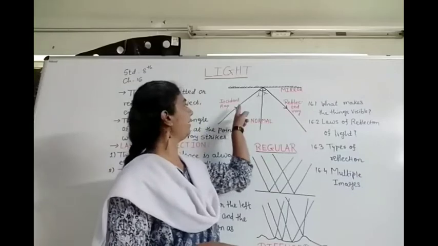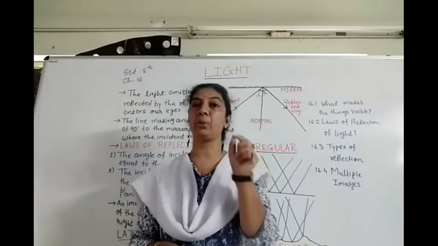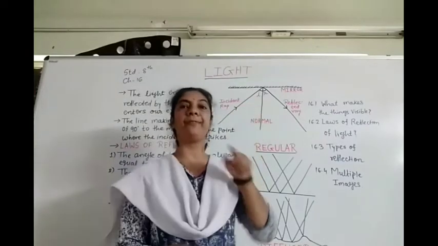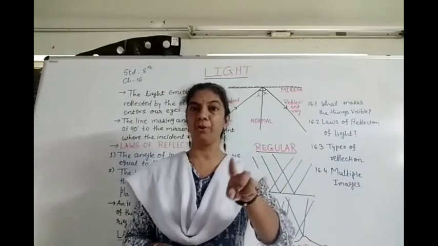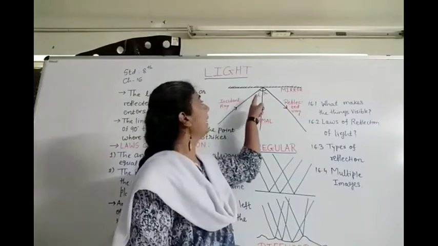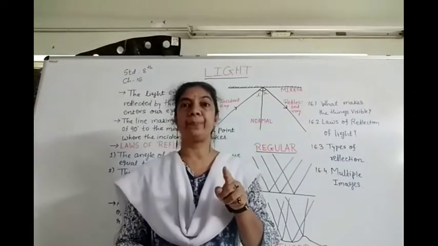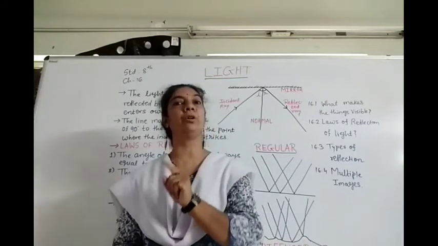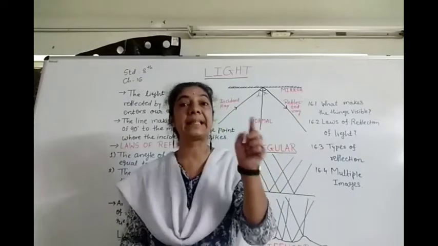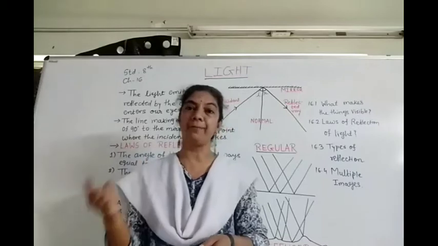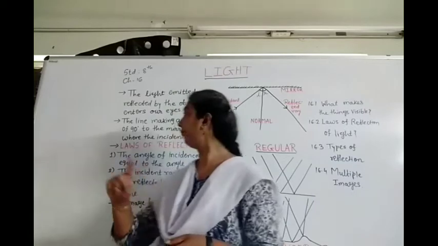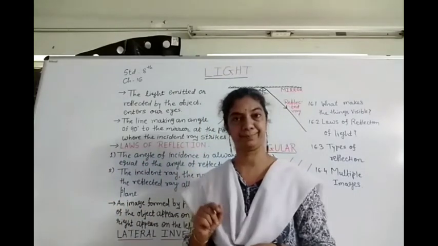If the ray of light is incident at 25 degrees, that means the angle between the normal and the incident ray is 25 degrees. You will see the video of this activity also coming. So the angle of incidence is 25, and the angle of reflection will also be 25. If the angle of incidence is 60 degrees, the angle of reflection will also be 60 degrees. This is the first law of reflection.